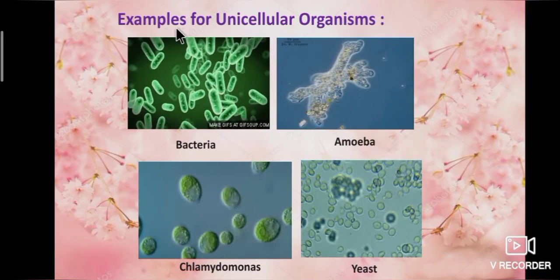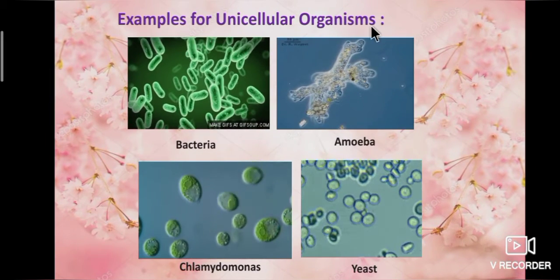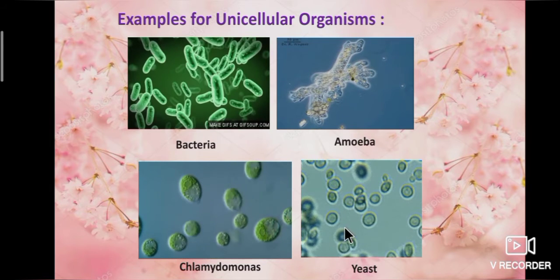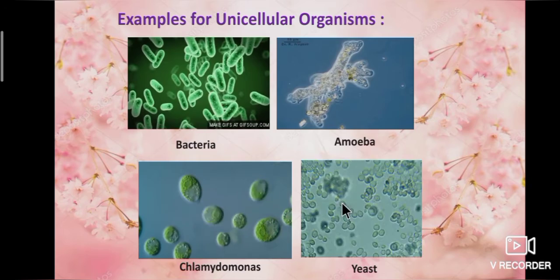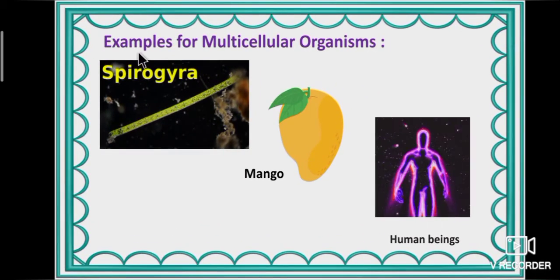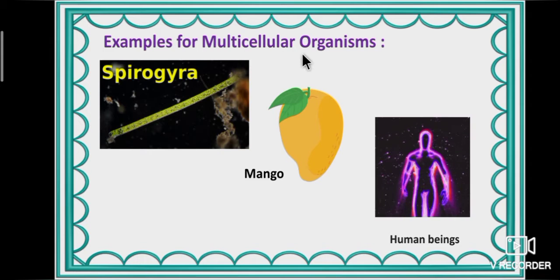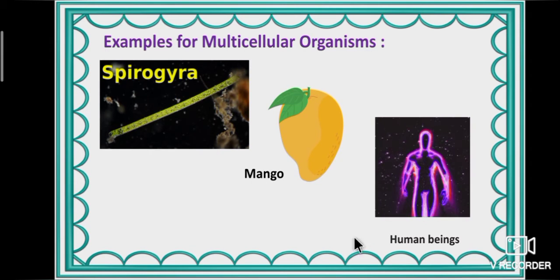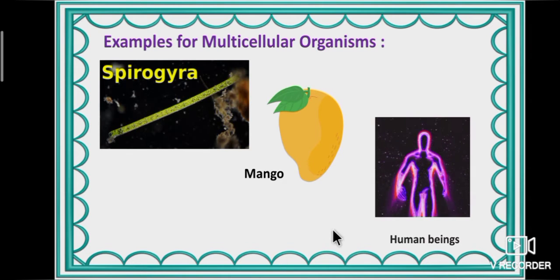Let's see the examples for unicellular organisms. Bacteria, amoeba, chlamydomonas, yeast are the examples for unicellular organism. Next one, examples for multicellular organisms. Spirogyra, mango, human beings are the examples for multicellular organism.